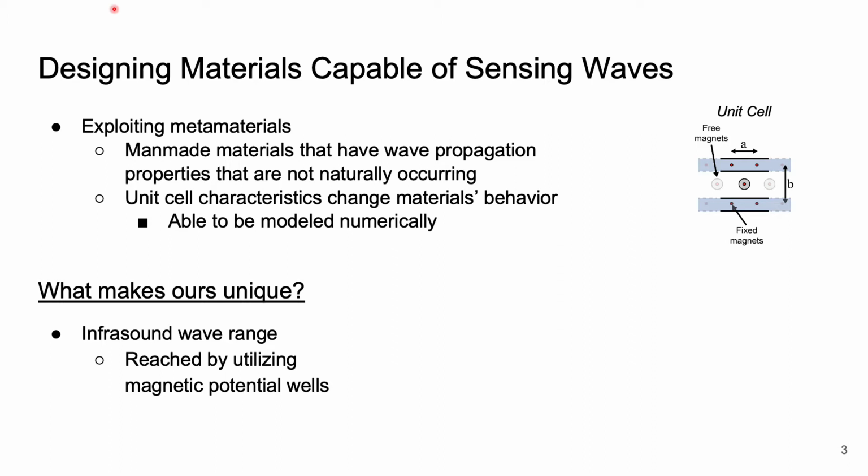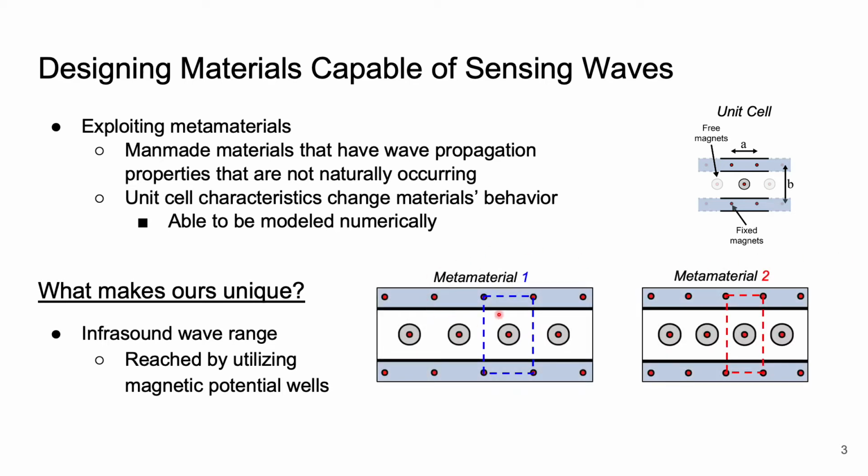To do this, we will be exploiting metamaterials, which are man-made materials that have wave propagation properties that are not naturally occurring. These metamaterials are made up of unit cells with certain dimensions and characteristics that change the material's behavior. As you can see here, we have a basic unit cell with dimensions A and B. Within the unit cell, we have these fixed magnets, which are the red dots, and we have the same magnets embedded within these floating disks, which we like to call the free magnets. By changing the dimensions of A and B, we can create different metamaterials.